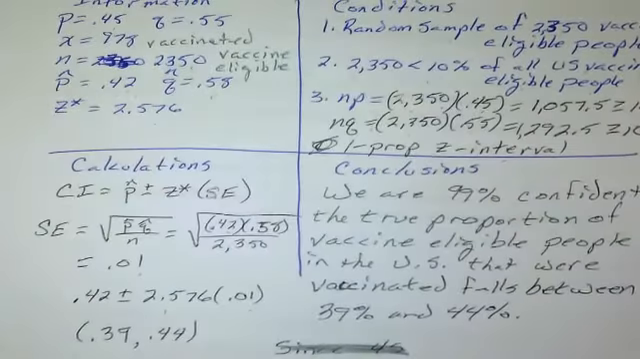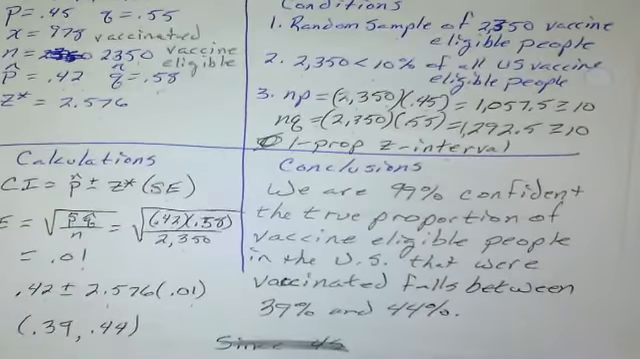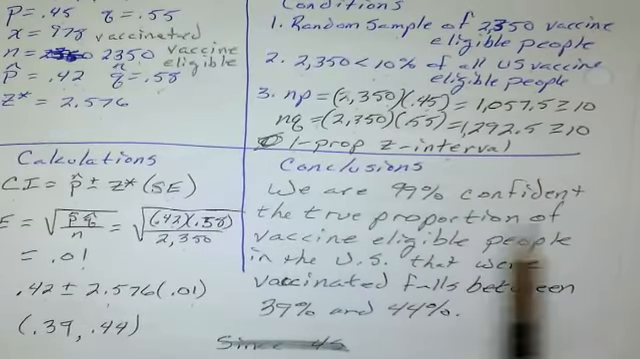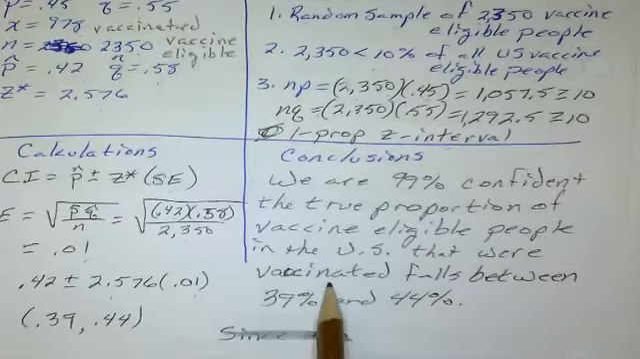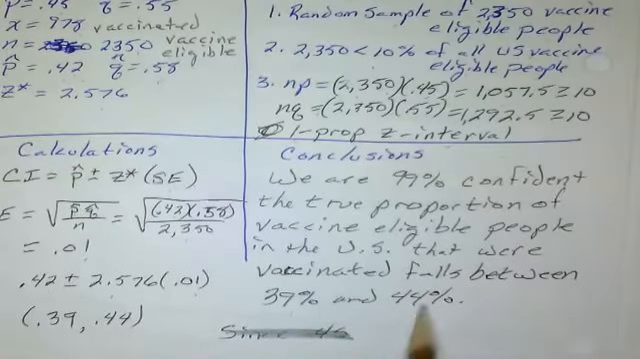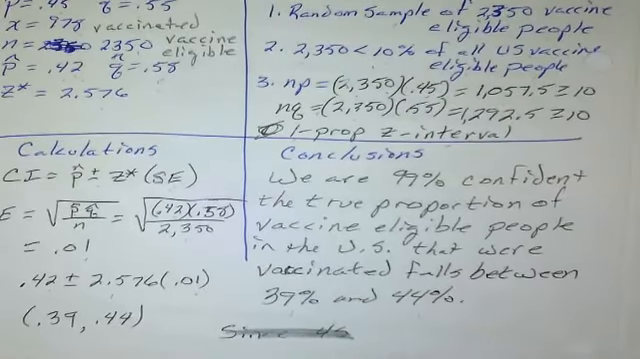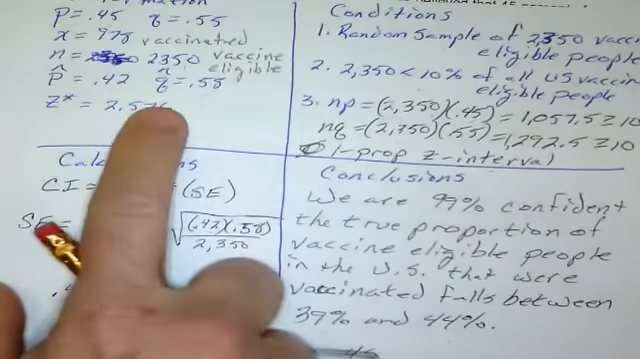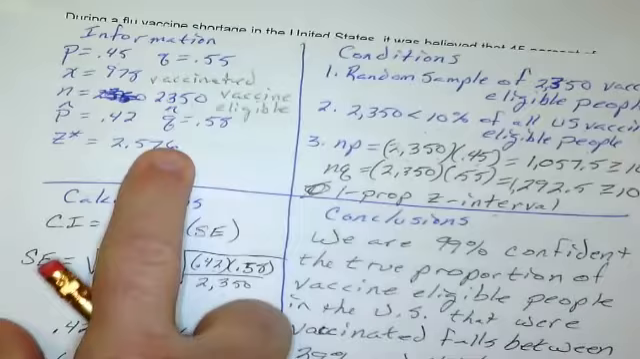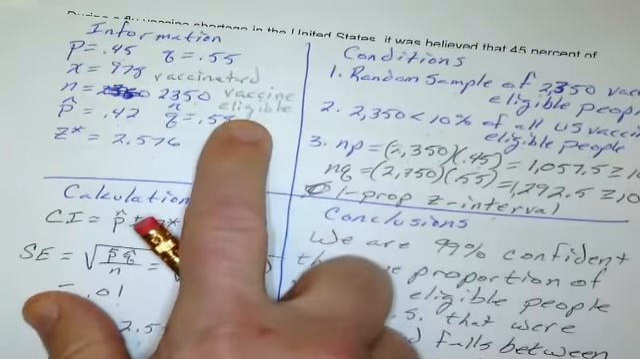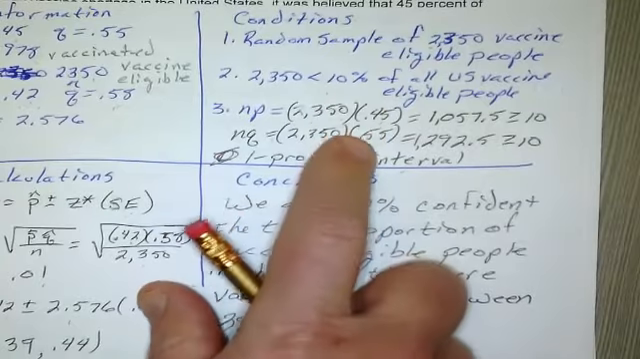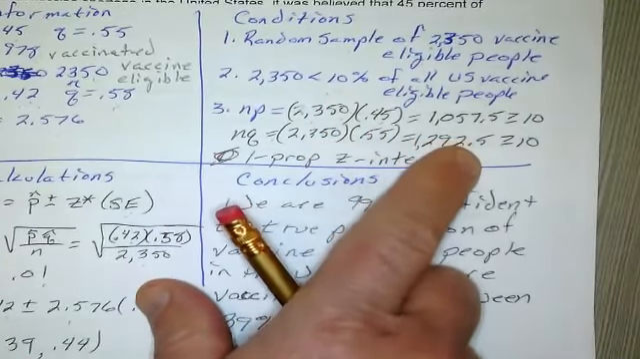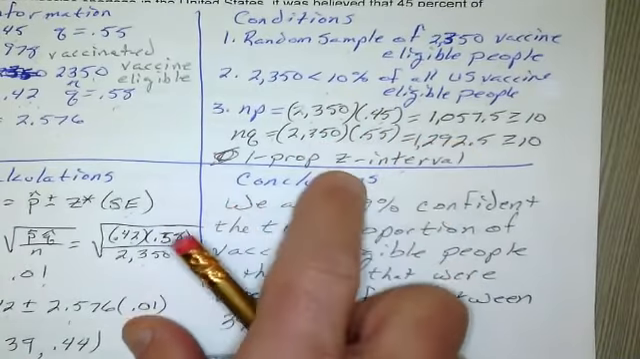Which leads me to the conclusion: we are 99% confident that the true proportion of vaccine-eligible people in the U.S. that were vaccinated falls between 39% and 44%. Let you pause on that for just a moment. So again, we start with our information. Make sure we put some context with that. Sorry, I didn't have it to begin with. Then we do our conditions of a random sample, less than 10%, and greater than 10 successes and failures. I name the test.